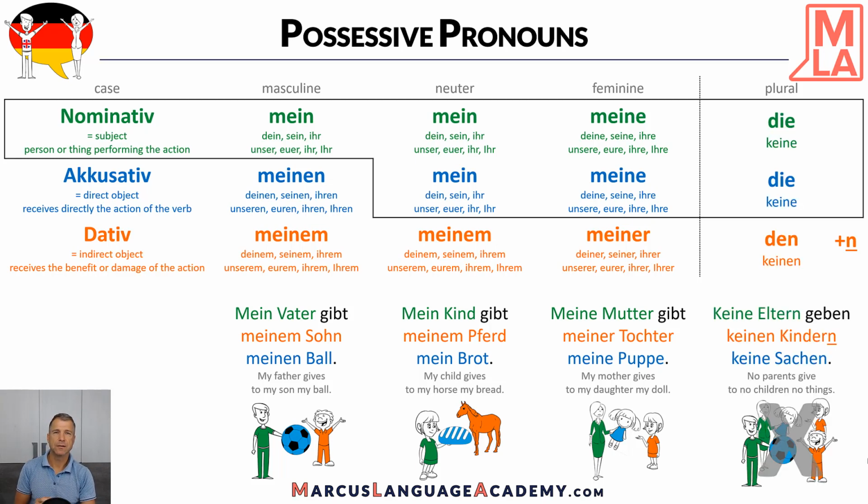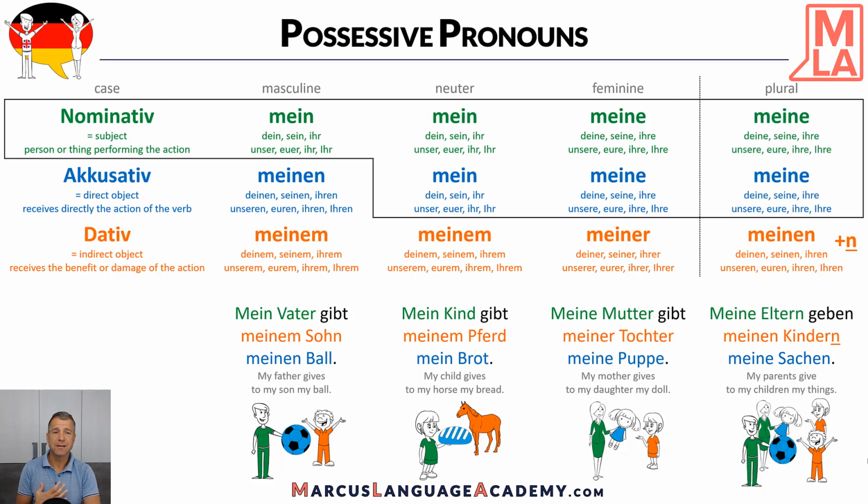And in the plural, there's actually no indefinite article. So my example was, keine Eltern geben keinen Kindern keine Sachen. So no parents give to no children, no things. A little bit strange example, but it shows well what we need to know. Here the same thing, when we change it to the possessive pronoun, it takes the same ending. So meine Eltern geben meinen Kindern meine Sachen. So no surprise, okay? If you know the indefinite article, then you also know the endings of the possessive pronouns.